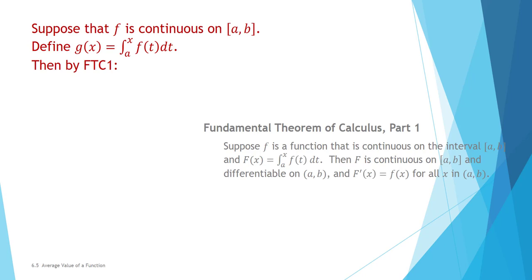So suppose that f is continuous on [a,b], and we're going to define the function g of x to be the integral from a to x of f of t dt.